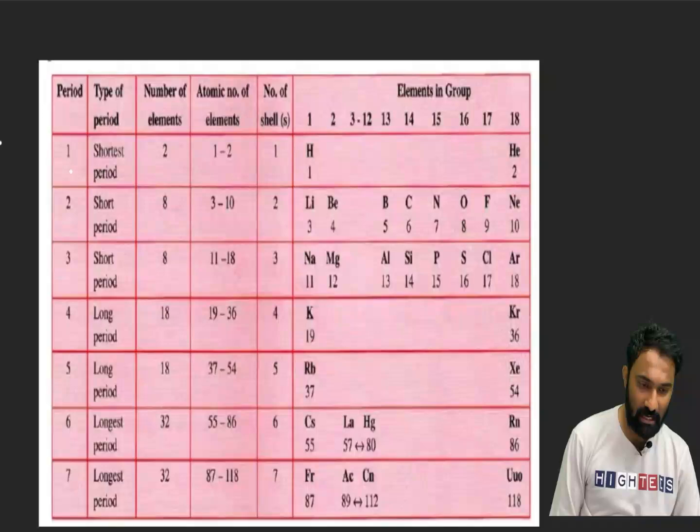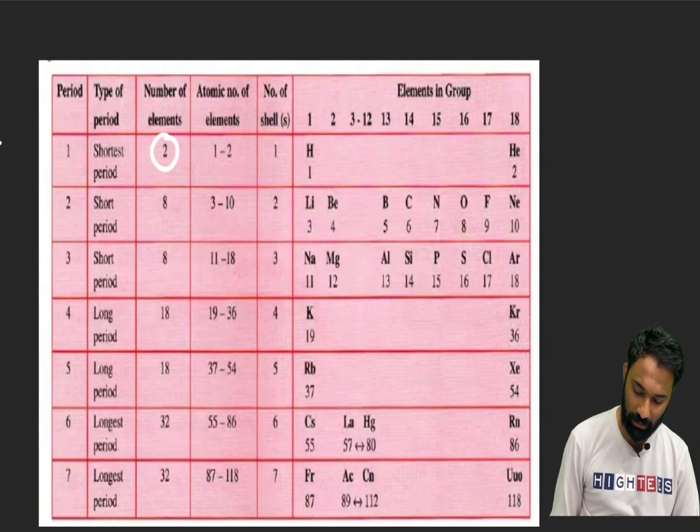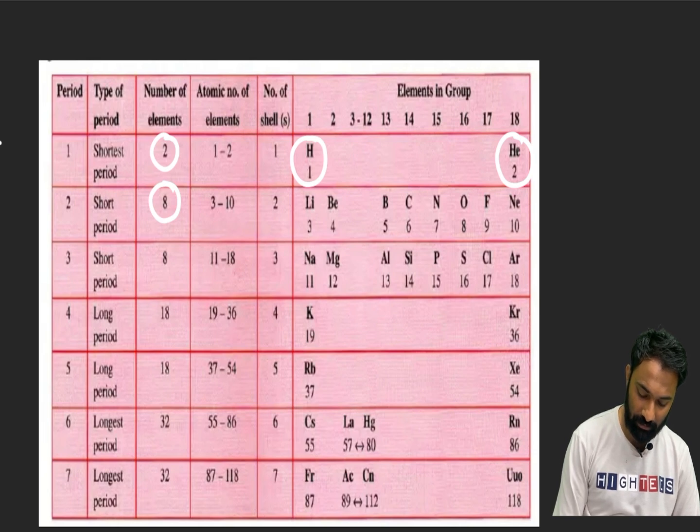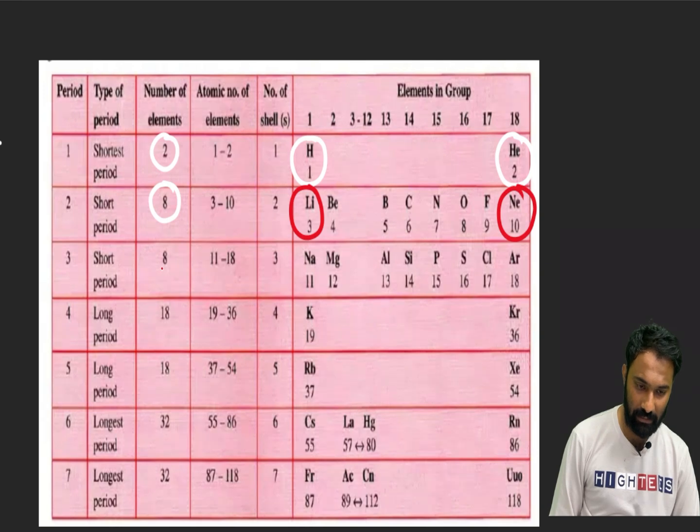The first period is the shortest period. It contains only 2 elements. Starting element is hydrogen and the last element is helium. Now the second period can accommodate 8 elements. It starts with lithium and ends with neon. The third period also can accommodate 8 elements.